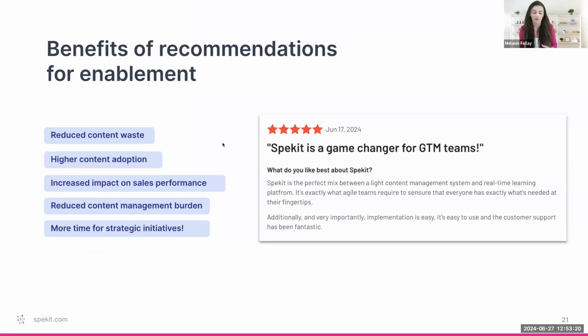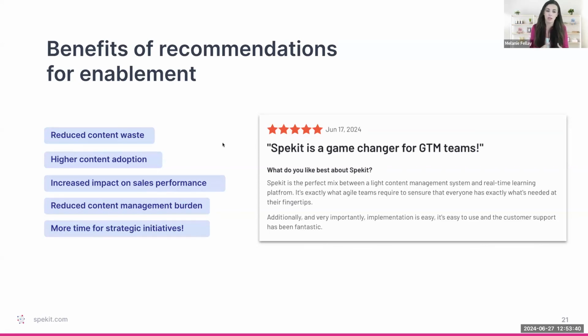The goal for all of you on the call is, one, less content waste: no more creating content that never gets seen by your reps. Two, higher content adoption. If you've got great content, let's make sure people actually use it. How can this have a bigger impact on sales performance? That's really all about efficiency and time.